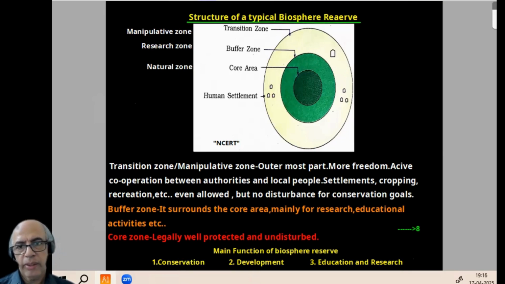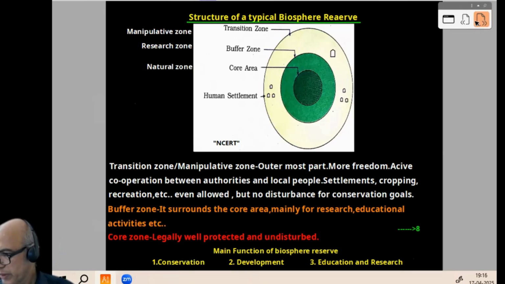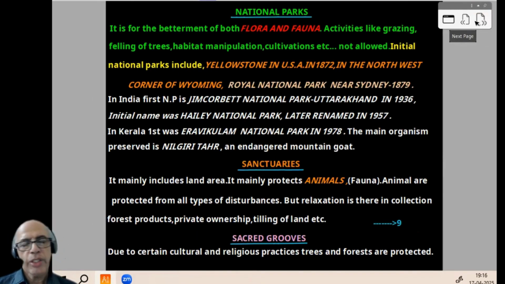Now comes the next part, national parks. It is for the betterment of both the flora and fauna, that is important. Activities like grazing, felling of trees, habitat manipulation, cultivation, etc. are not at all allowed. Very strict. Initial national parks include, in the world, Yellowstone in USA in 1872 in the northwest corner of Wyoming.